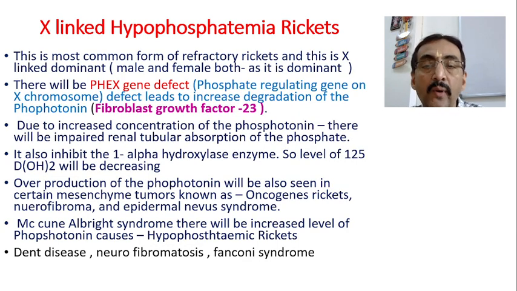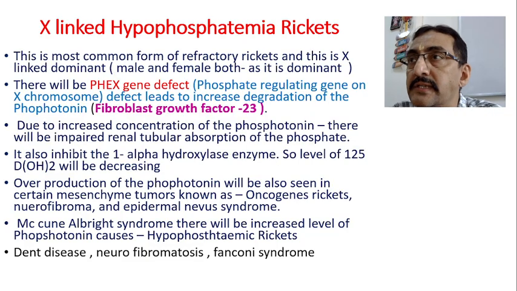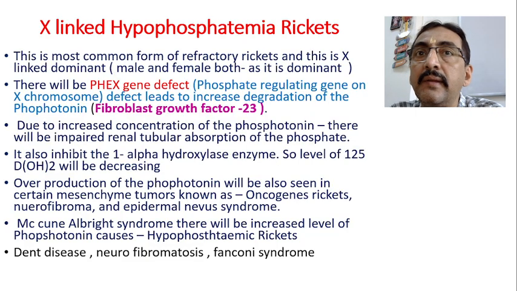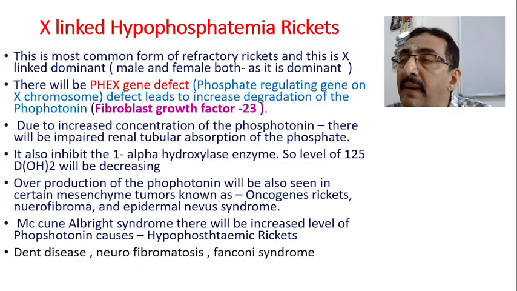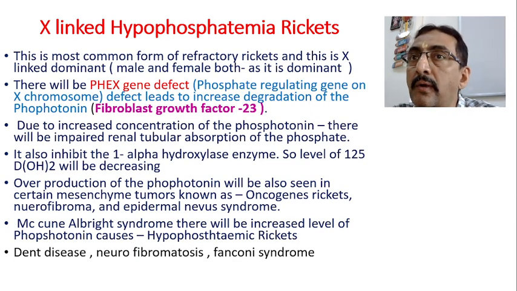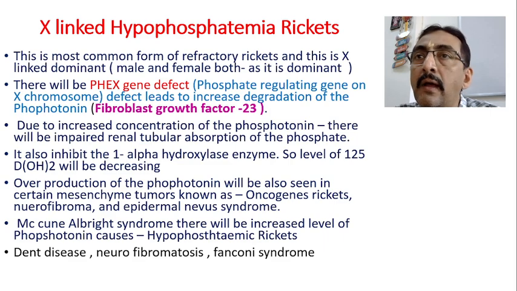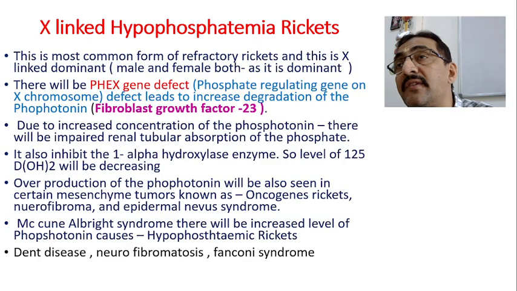When absorption is decreased, it means the phosphate is getting lost; more phosphate will be lost. When more phosphate is lost, naturally there will be less phosphate in the blood, and that leads to hypophosphatemia. And once hypophosphatemia is there, calcium mineralization also gets affected.